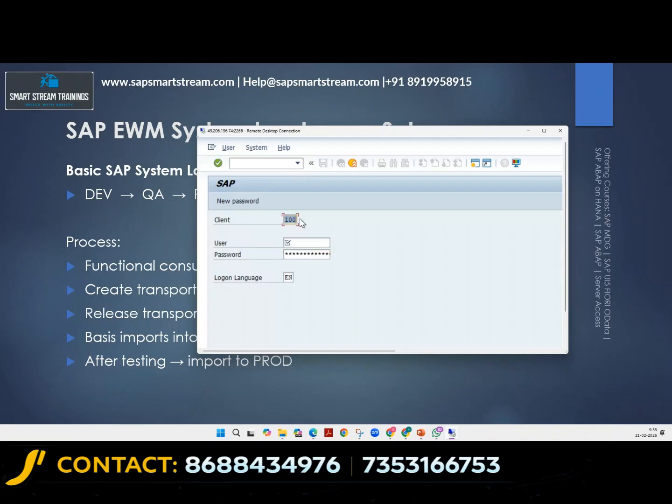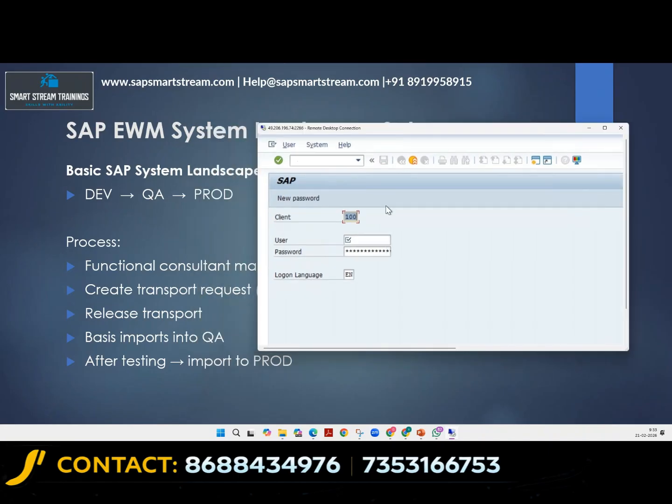Here you can see client 100: development 100, quality 100, production 100. First, all the development we do, we do in the development system. In this system, we will do all the development. We configure the complete system, the complete setup. You will configure the warehouse, the storage types, sections, bins. You understand what business wants, how business is planning, and what their current processes are. You will analyze their current business, and accordingly configure this in our SAP